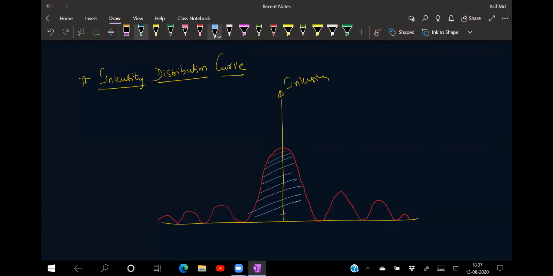At the center, position 0, is the maximum. Then the first minimum is at λ/a. The next one is 2λ/a. The next one is 3λ/a. On the other side, this will be −λ/a, and this will be −2λ/a, and this dark point will be −3λ/a.